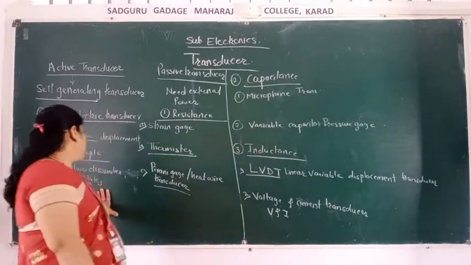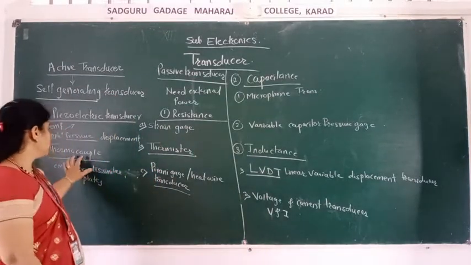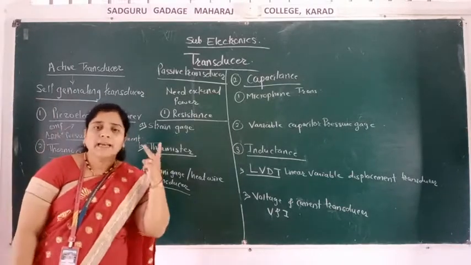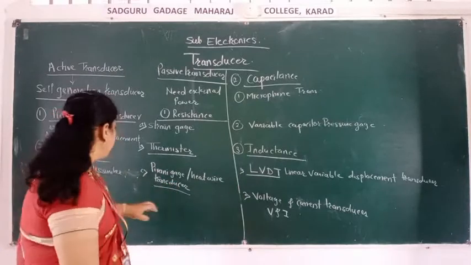Couple means two parallel plates, and these two parallel plates act when heat is applied.